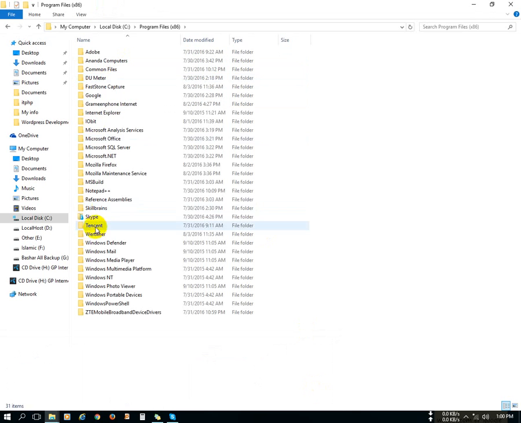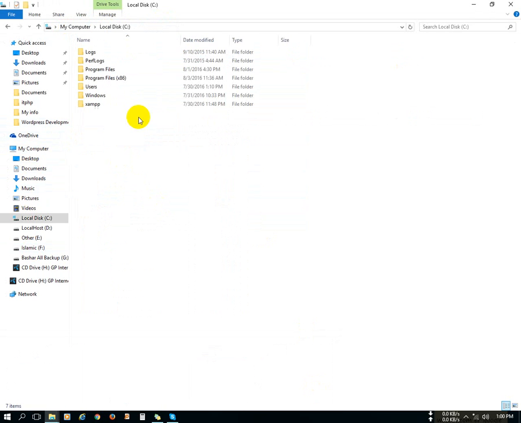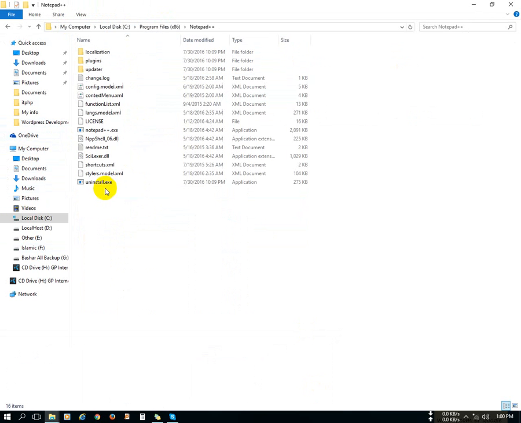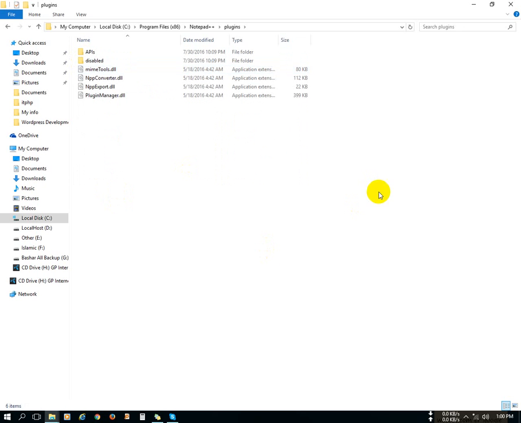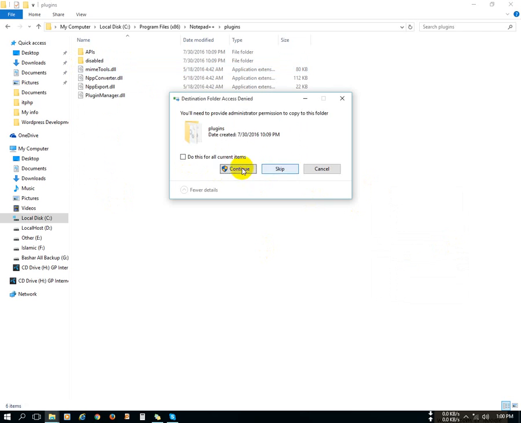So we go to this location, Notepad++. Please see the location again. Open My Computer, C drive, Program Files (x86), Notepad++ folder. Then open the plugins folder. Now paste here: just right click and paste. Continue.